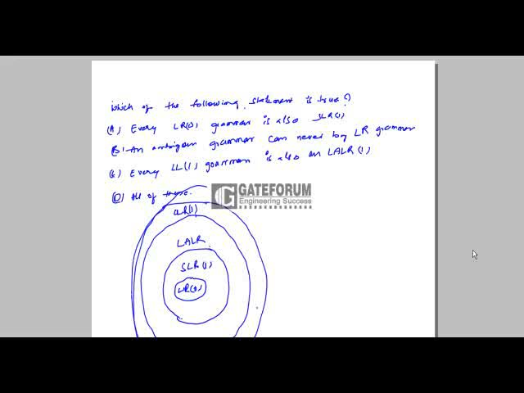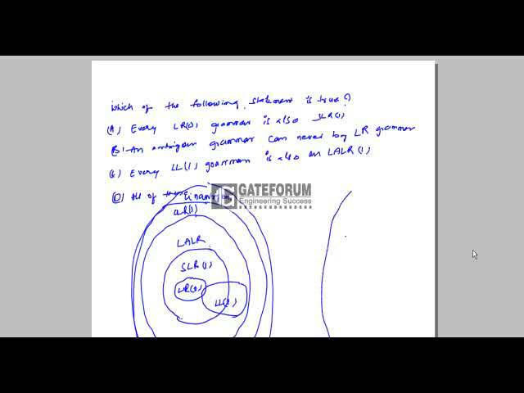These are unambiguous grammars: unambiguous grammars, CLR1 grammars, LALR1, SLR1 and LR0. And these are LL1 grammars.